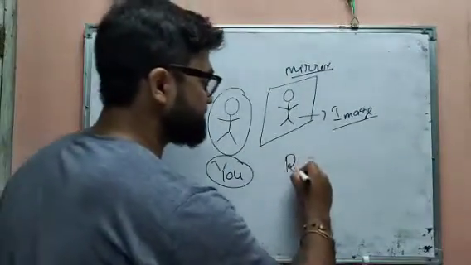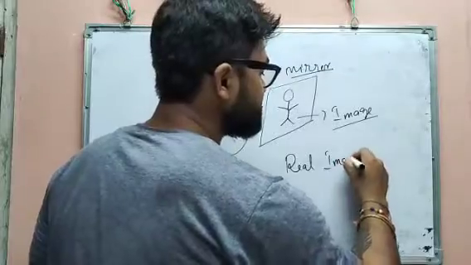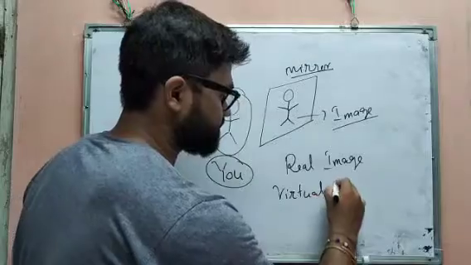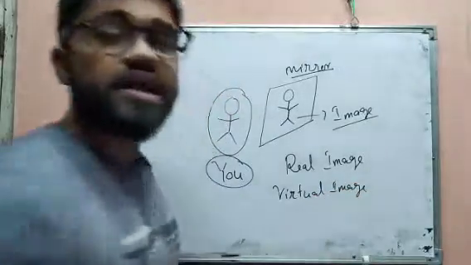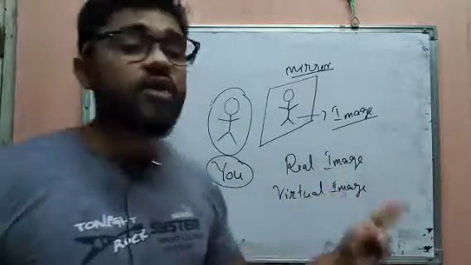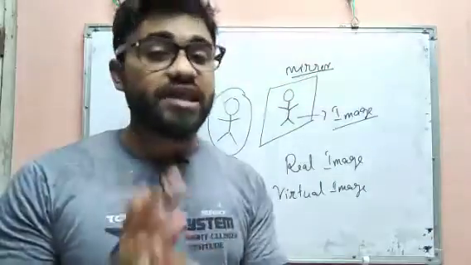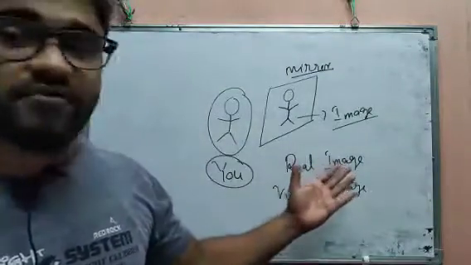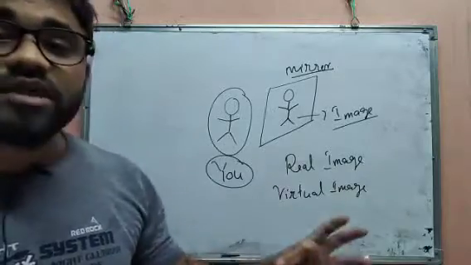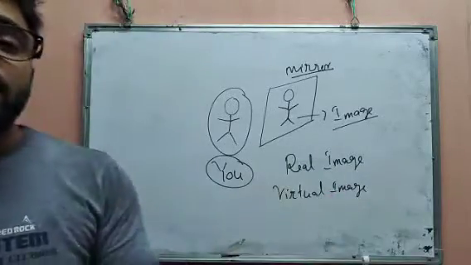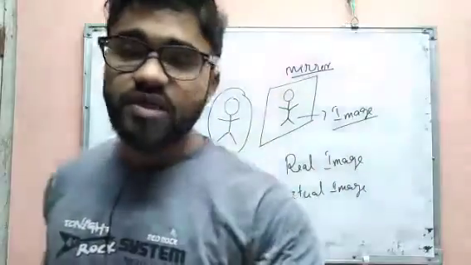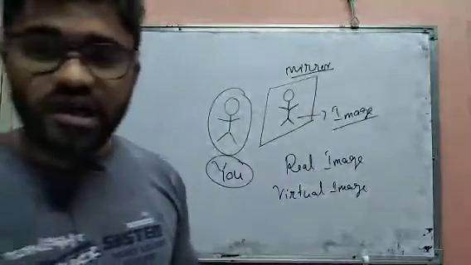One is real image, and one is virtual image. So real image is what? The image which can be formed on a screen and which is formed by the actual intersection of light. Then this is called real image. And the image which cannot be formed on a screen, and which is not formed by the actual intersection of the light, this is considered as a what? Virtual image. Okay. So now we are going to learn about mirrors.